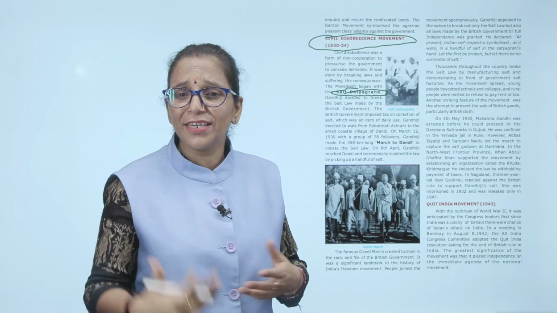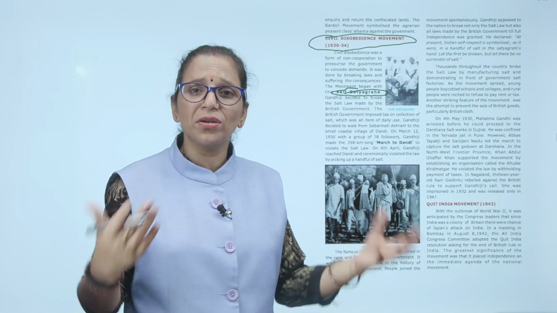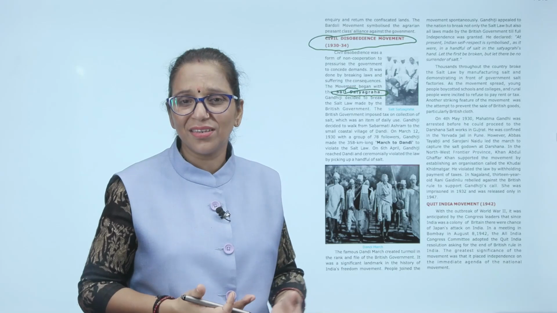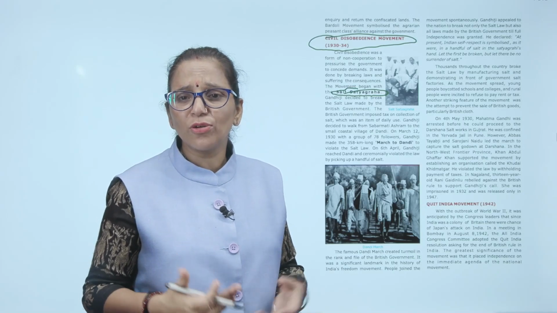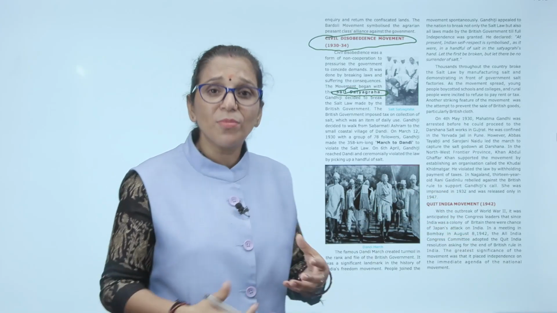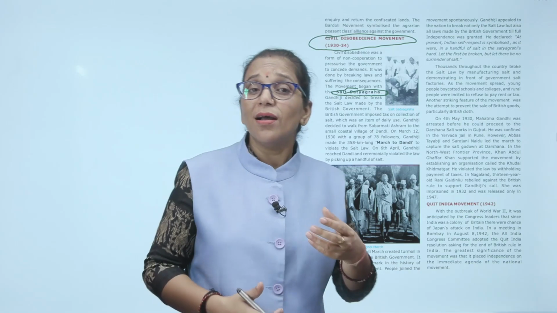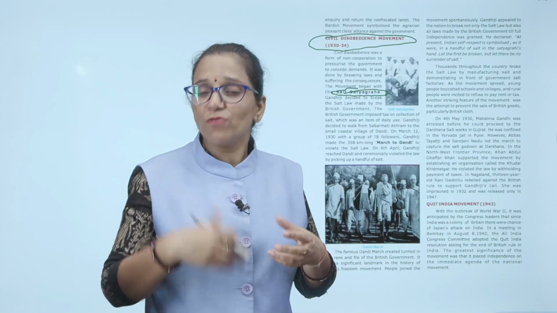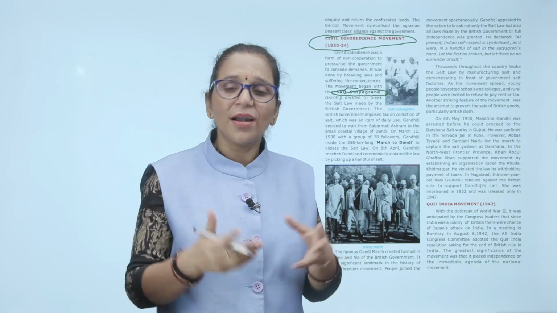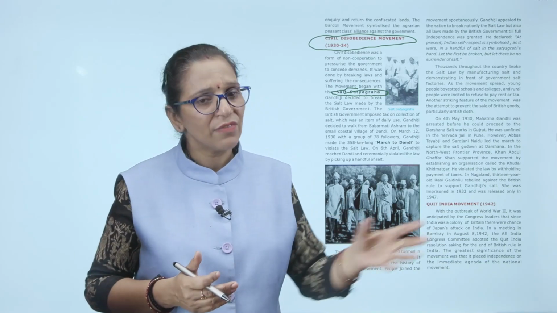The people started to break the law, and boycott movements once again started. Students and teachers boycotted schools and British institutions. Rural people were incited to refuse to pay tax. Tribal communities refused to pay the forest tax. The chaukidari tax was abolished. It means the people started to break different laws in different areas.